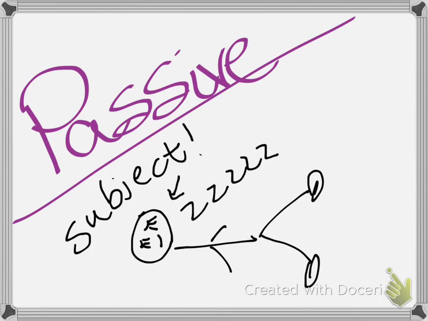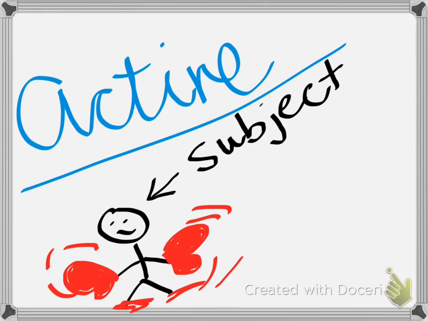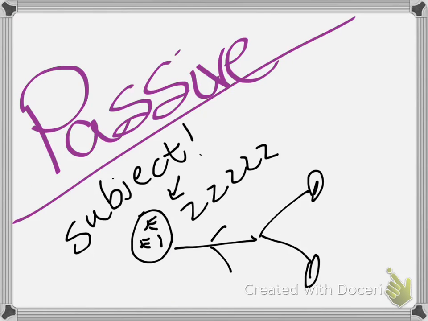So I want you to think about these two things as we are thinking about how to apply them to grammar. Okay, so here we go. We've got active. Subject is boxing people. Just as in the word active, when the verb is active, the subject is the one doing the action. But when a sentence is in the passive voice, it means that the subject is not doing the action. So let's do a couple of practice ones so you can see how to figure out if it's active or passive.